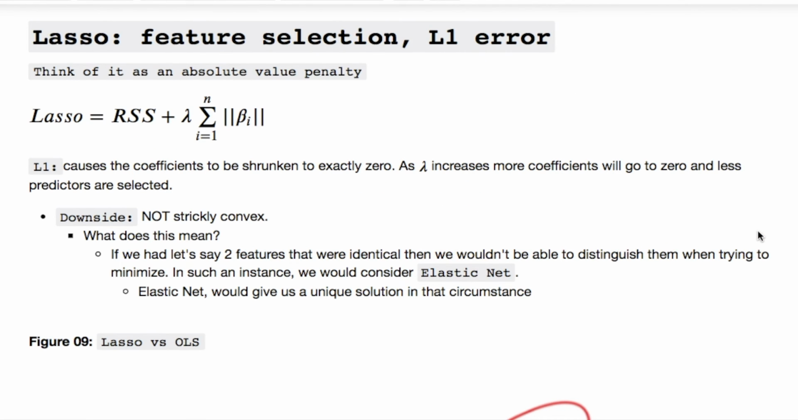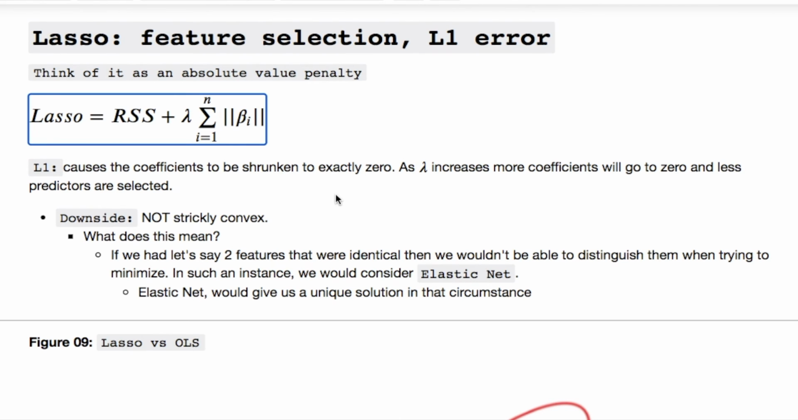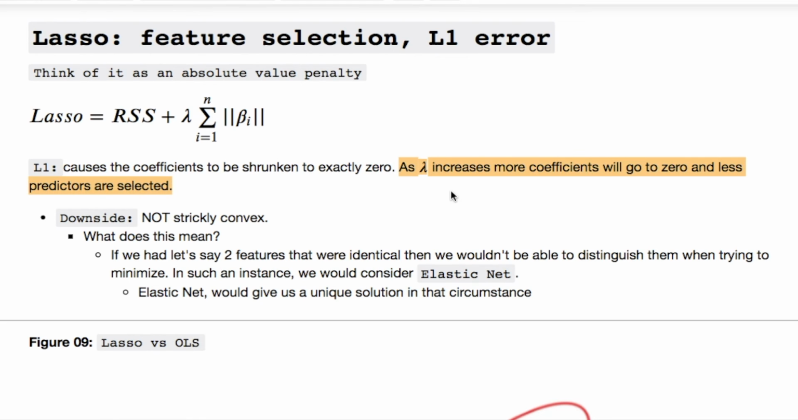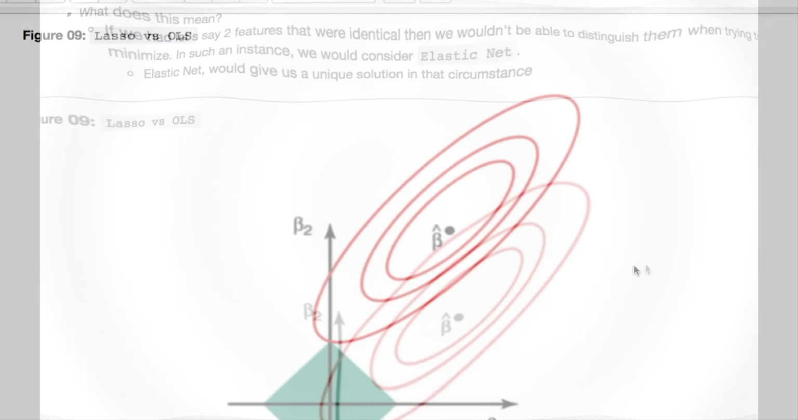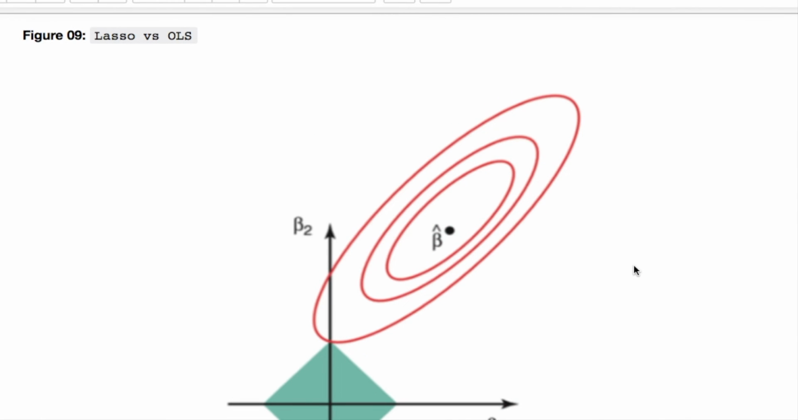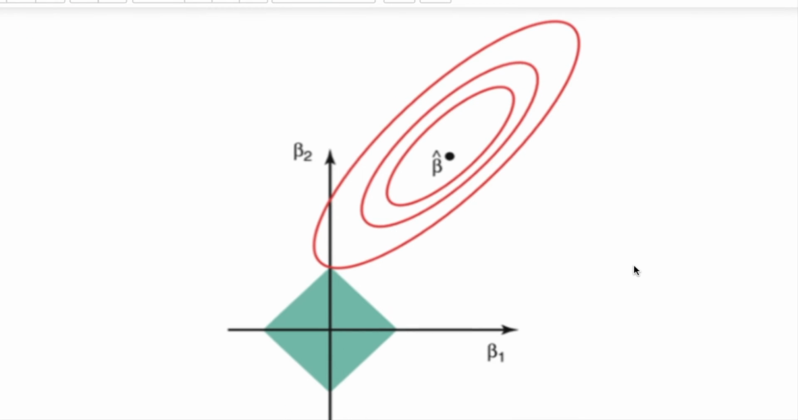Lasso on the other hand is going to be your L1 norm or error. It's just the absolute value of it right here. And this causes the coefficients to exactly shrink to 0. As you increase lambda, more coefficients will go towards 0 and fewer predictors are selected. The downside of this is it's not strictly convex. And what does that even mean? If you had two features which were identical, then you wouldn't be able to distinguish them to do a minimizing. And in that instance, you would need to use elastic net, which would give you a unique solution in that circumstance. So let's look at OLS versus our lasso, and you notice it's not a circle, it's a diamond shape now.